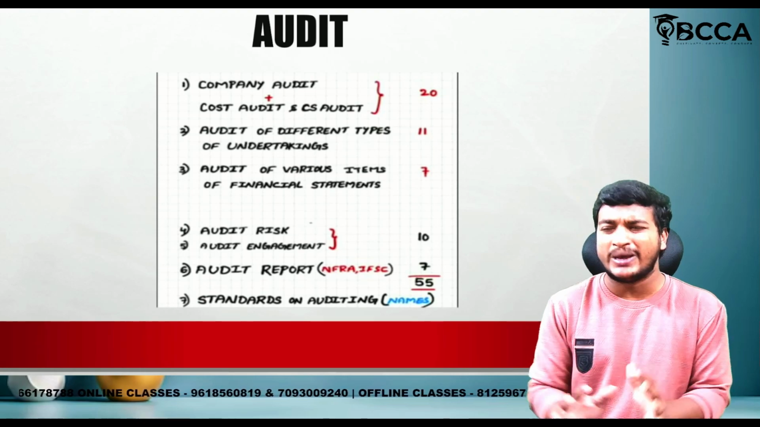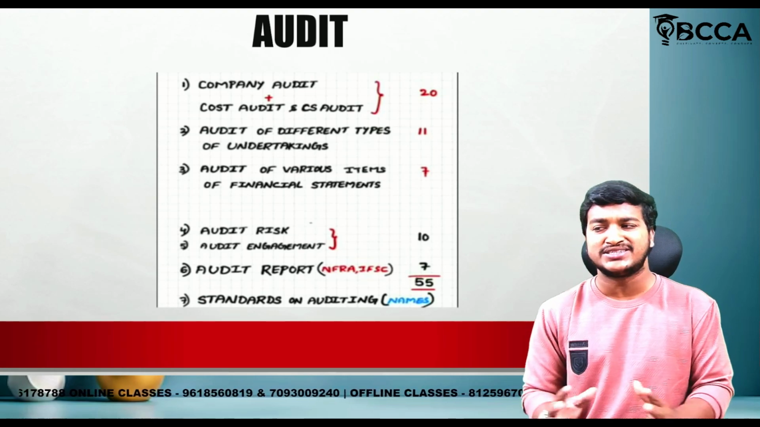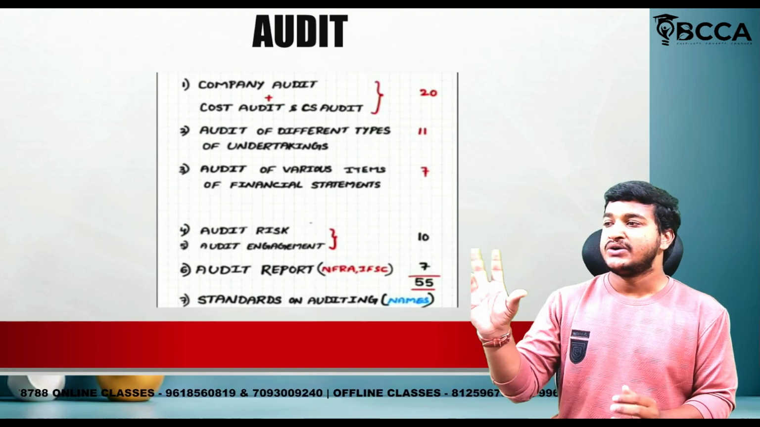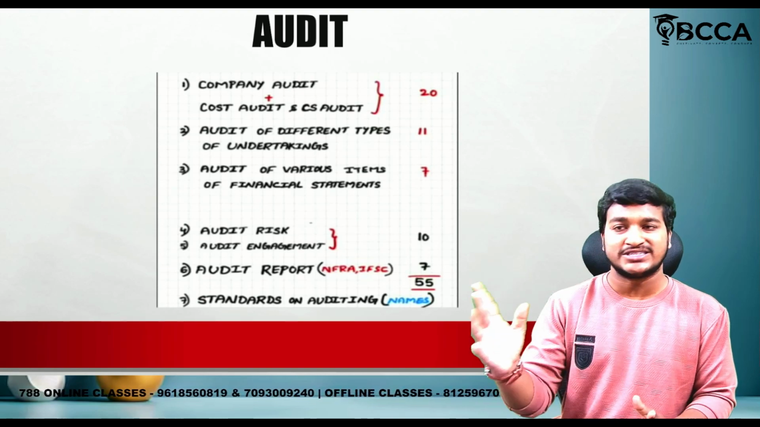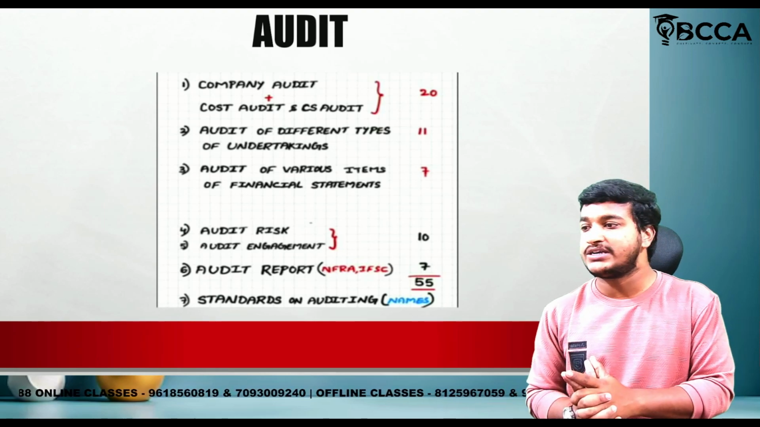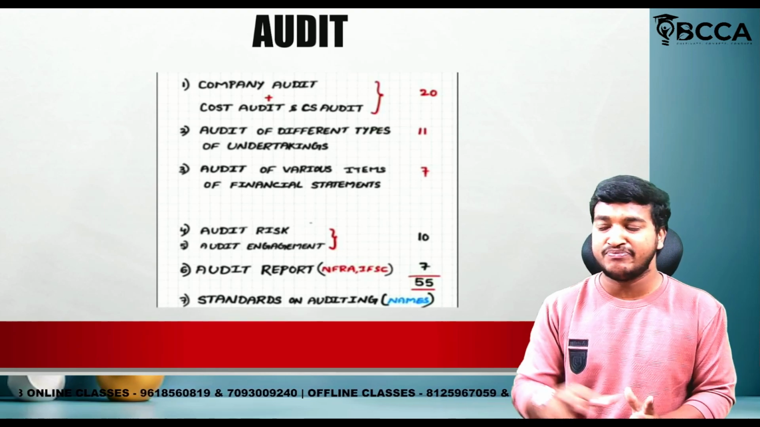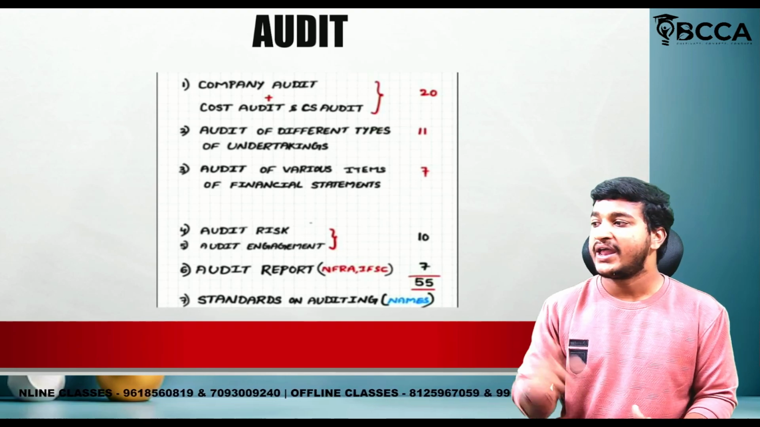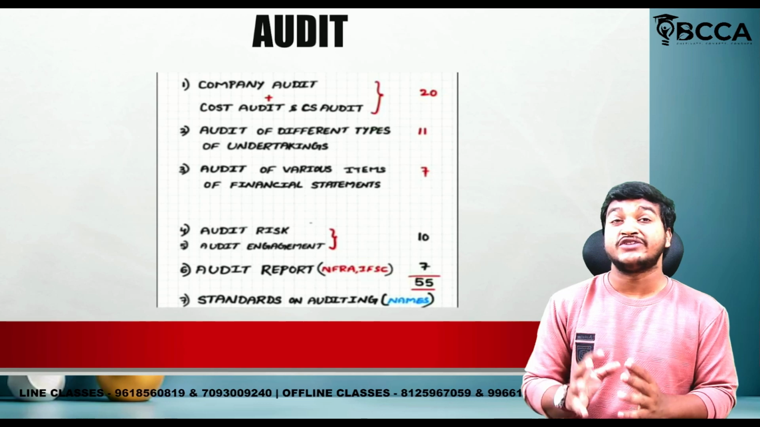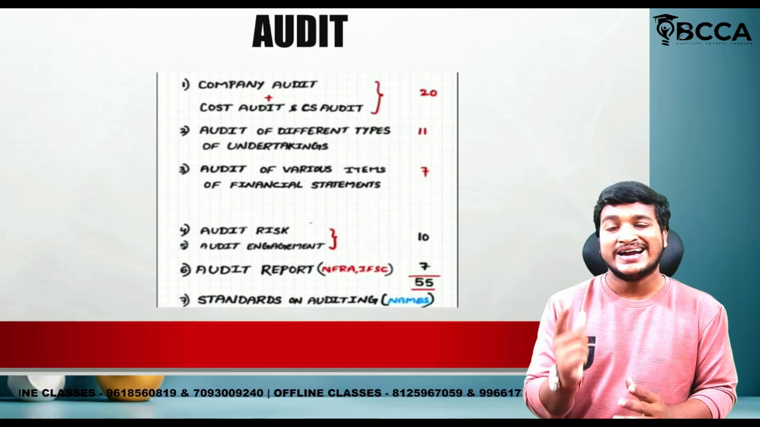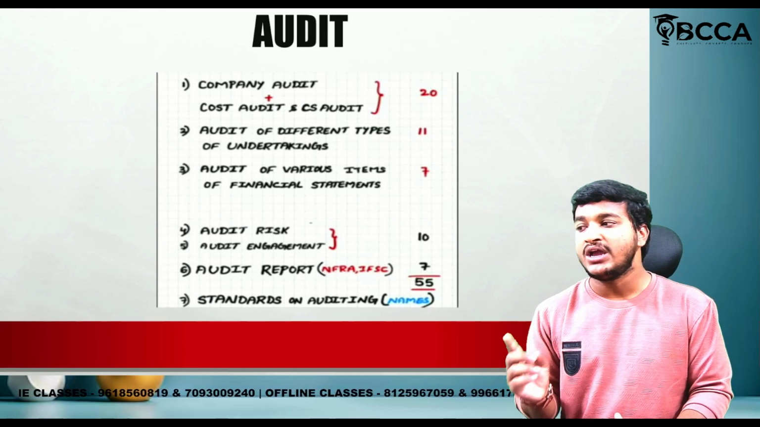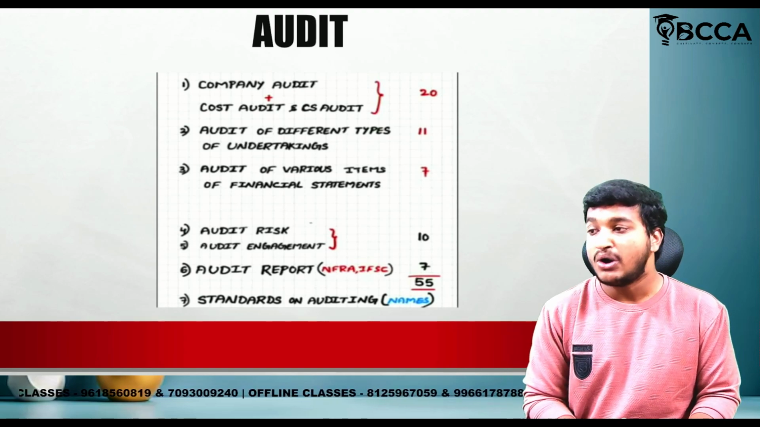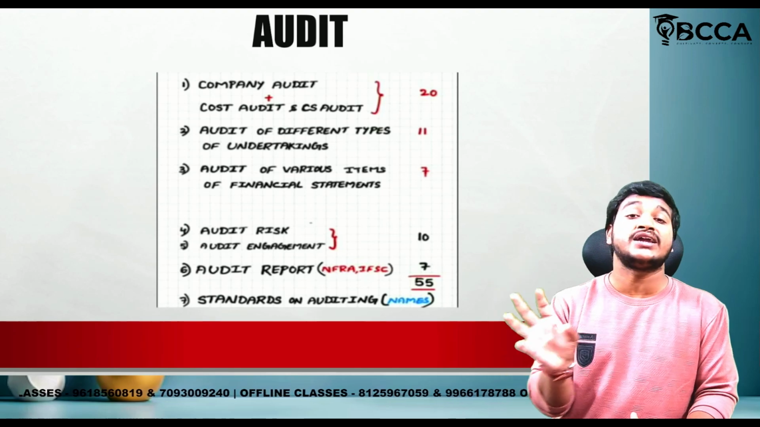Audit is a very scoring paper, but students might not accept my words, but this is a fact, because you can observe the weightage which is on your screen. First one, company audit plus cost audit and CS audit. From these two areas, they will ask you 20 marks. That is not a joke. Next one, audit of different types of undertaking. From those areas, 11 marks. Number 3, audit of various items of financial statement. From that area, 17. Only 3 chapters you are getting 38 out of 50.